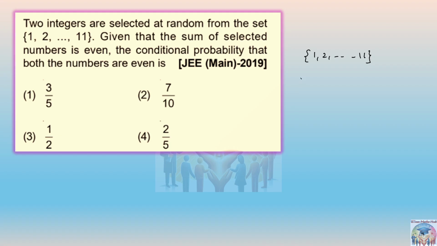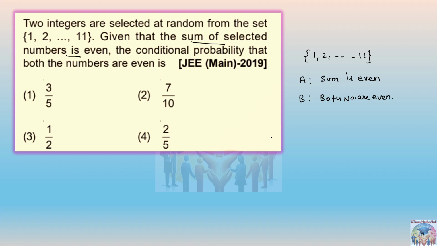So let's say A is the event in which the sum of the selected numbers is even. So the sum is even. And what should be B? The conditional probability that both the numbers are even means B is both numbers are even, right?